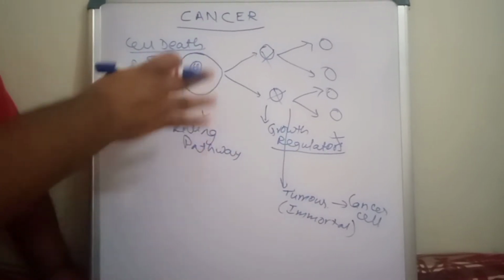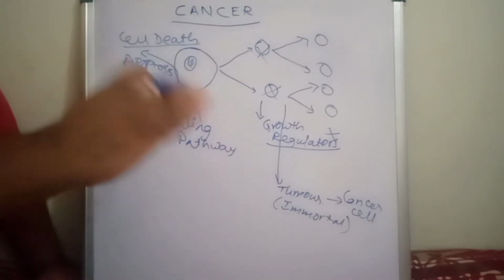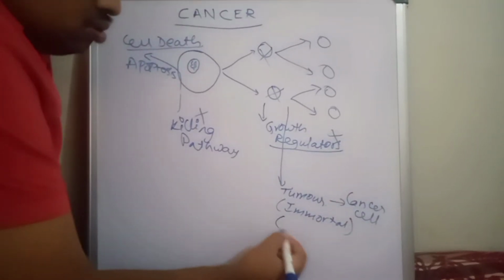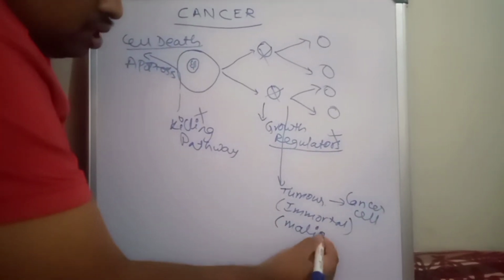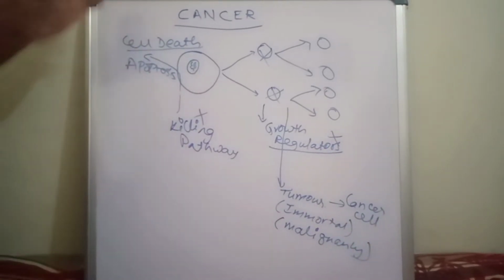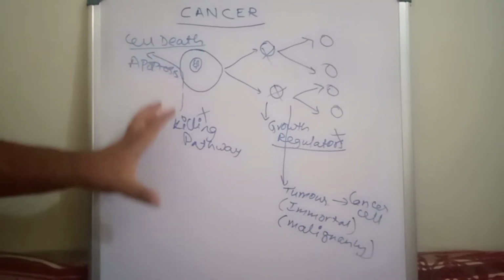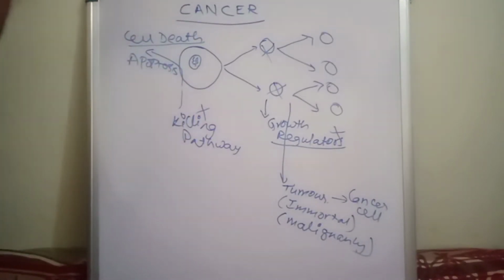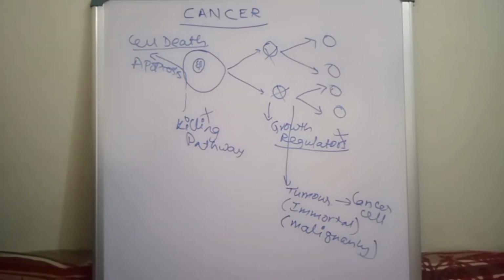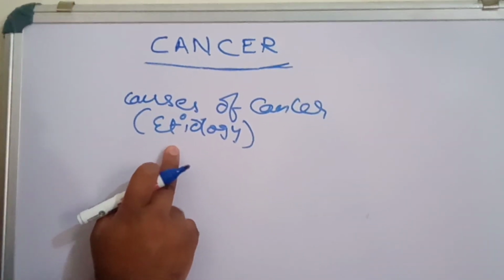So uncontrolled proliferation of cells is called cancer, which spreads to different parts of the body. We usually use the term malignancy. So this is the definition of cancer and the concept of cancer. Now to the next topic, causes of cancer, or etiology factors.